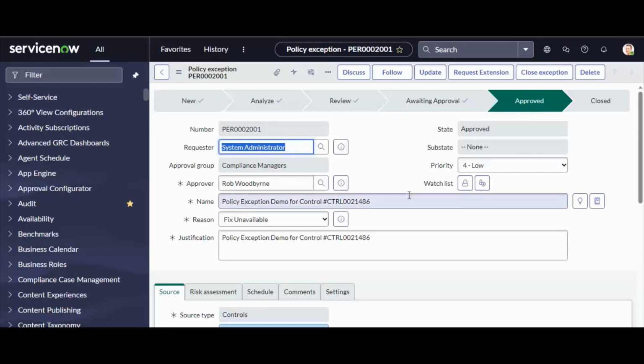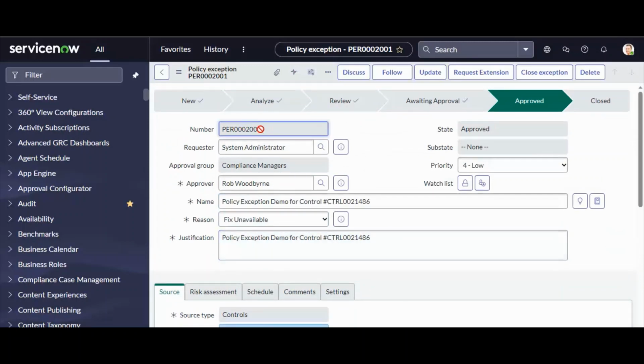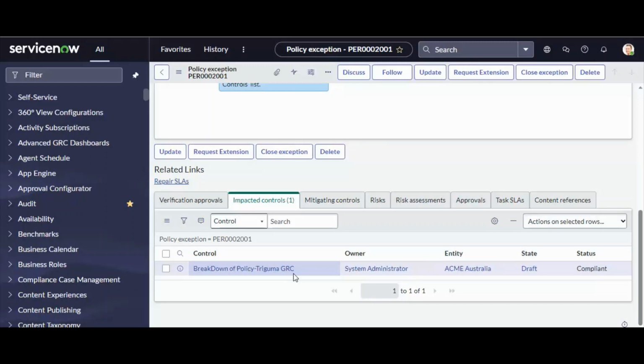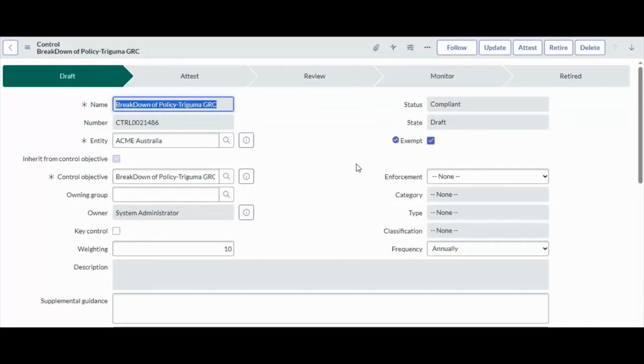Okay, so as you can see now, this policy exception is applicable for this control, for up to 2 days. Duration is 2 days. Now I am going to this state again. Now you can see the exempt option is automatically checked and enabled. That means the policy exception is applicable and the control is in the compliant state.